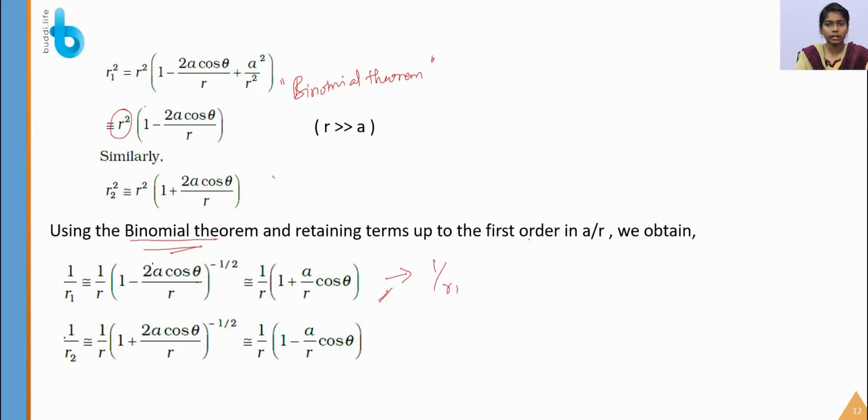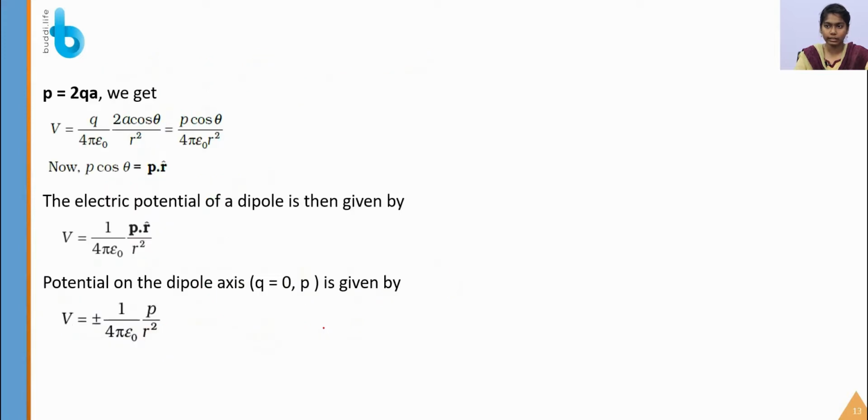Similarly for 1 by r2, we are just taking the binomial theorem for that. This time we will be multiplying the minus 1 by 2, so that minus plus will become minus and 2 will get cancelled. So 1 minus a by r cos theta.